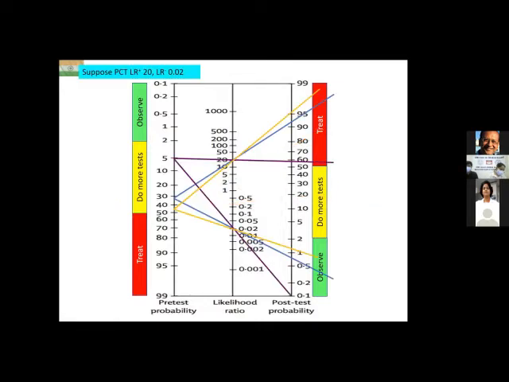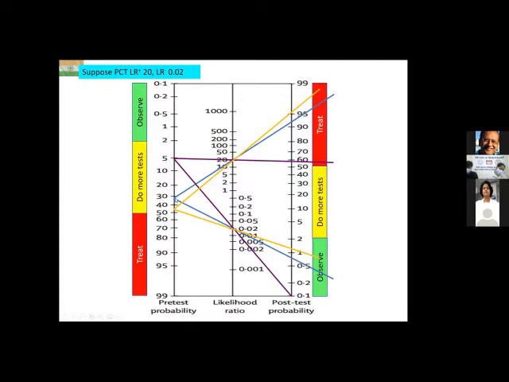Now let us take another test. Supposing it is not C-reactive protein that we are taking. Supposing we are dealing with procalcitonin, which is another inflammatory biomarker and reputed to be better than CRP. And supposing from the sensitivity and specificity, I calculated that its LR positive is 20 and LR minus is 0.02, unlike CRP, which was 3 and 0.3 respectively. Supposing for PCT, procalcitonin, it is 20 and 0.02 respectively. Okay. So what happened to my blue patient?